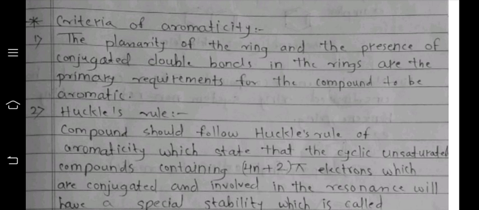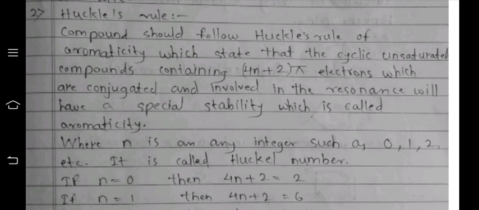What does it say? Huckel's rule is used for aromaticity, which states that any unsaturated compound containing a 4n plus 2 pi electron system, which is conjugated and involved in resonance, will have special stability, which is called aromaticity, where n in the formula is 0, 1, 2, 3, called Huckel numbers.